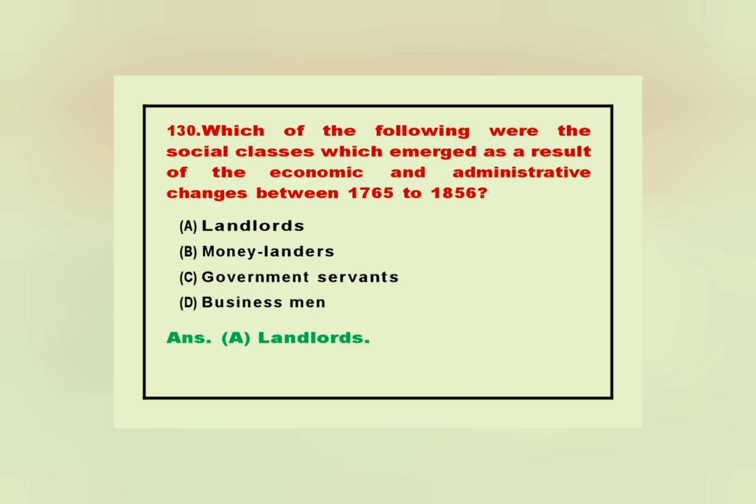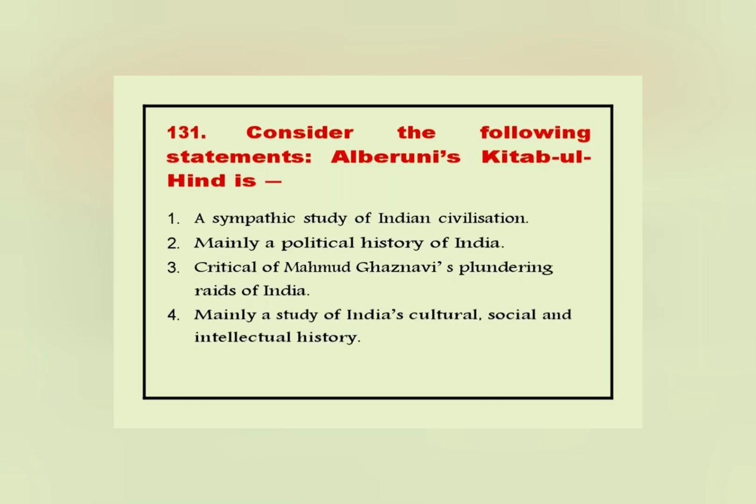130. Which of the following were the social classes which emerged as a result of the economic and administrative changes between 1765 to 1856? Answer. A. Landlords.